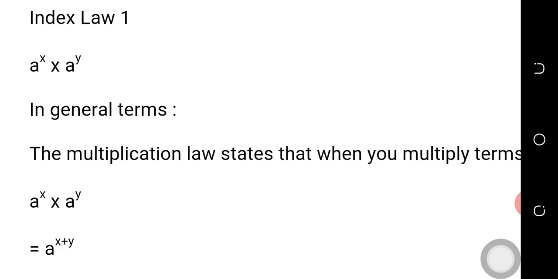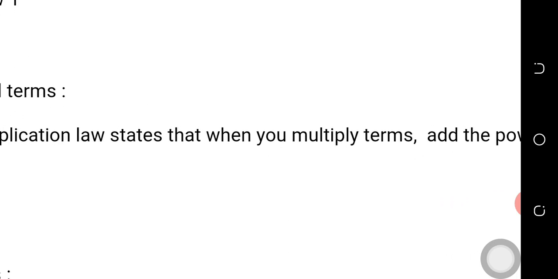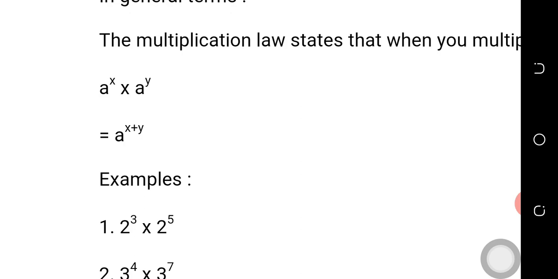The multiplication law states that when you multiply, you add the powers. Both a in x and a in y are in the same base, so we pick only one a. The multiplication will turn to plus. We add x plus y together, meaning a raised to power x plus y.